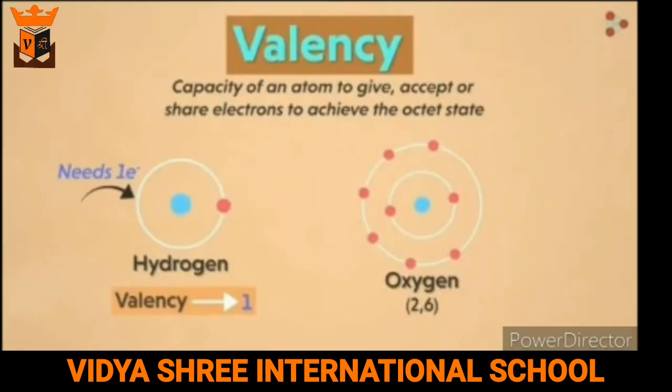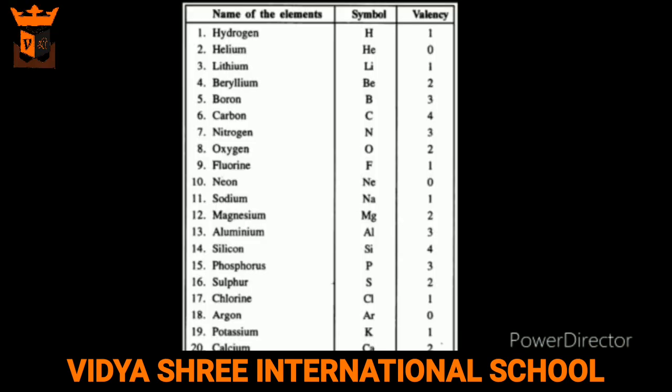Valency. The combining capacity of an element is known as valency, and to make a chemical formula, it is important to know the valencies of the atoms present in the compounds. This is a table of the first 20 elements with their symbol and valency.